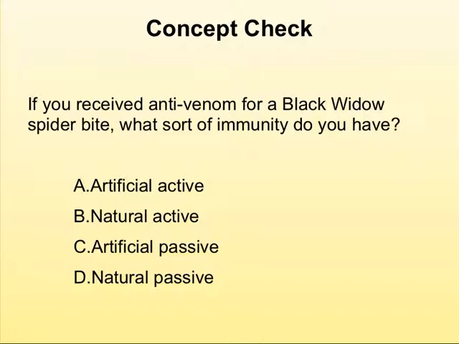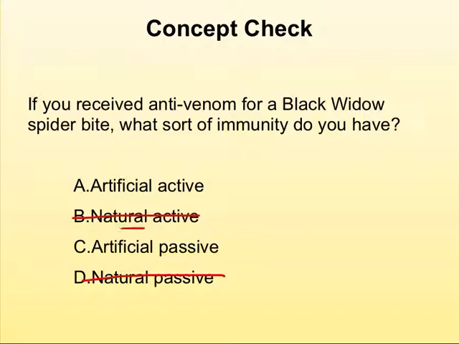Anytime it's artificial, it's given as a medical treatment. Natural is something that we are acquiring naturally without medical intervention. So we can take both naturals off the list. We definitely know artificial active involves activating our own immune response to produce antibodies to whatever particles are injected, versus passive, where we're injecting the antibody.